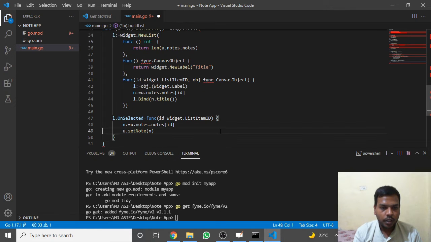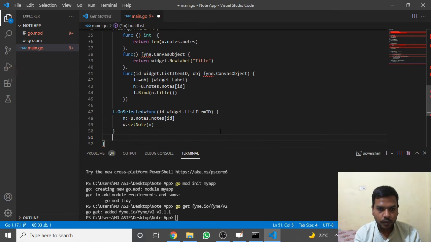We have already written the set node. Then the function will be over and return everything smoothly. Then it will return 1. Okay, no, sorry, L.